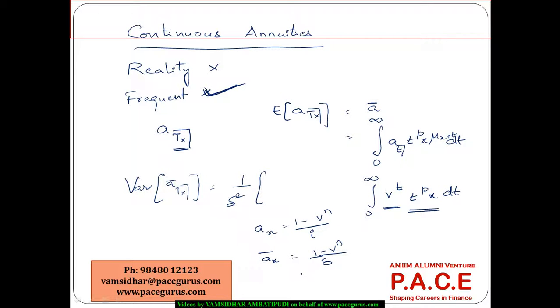So because of this reason, I can very well express this as 1 by delta squared times (2Ax minus Ax bar whole square). So this can directly help me to find the variance of the process.